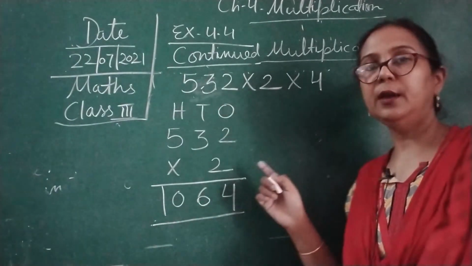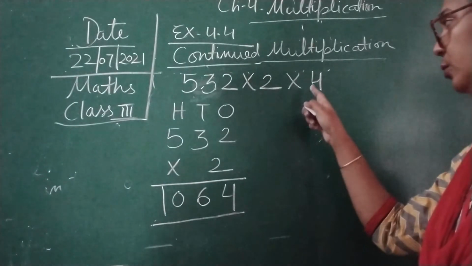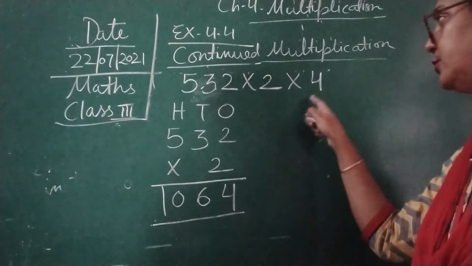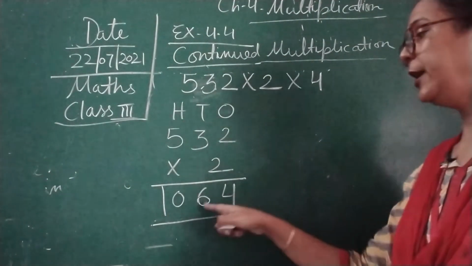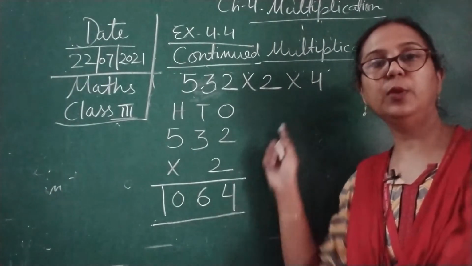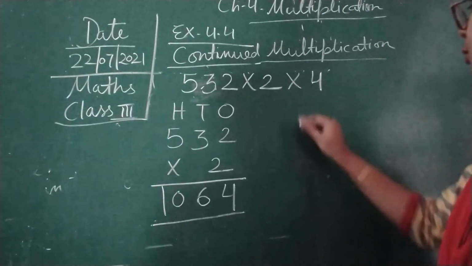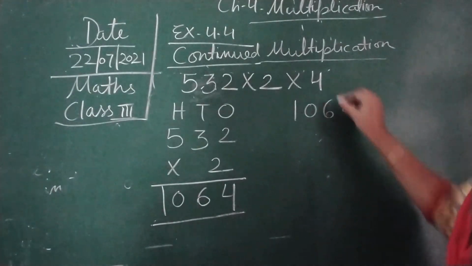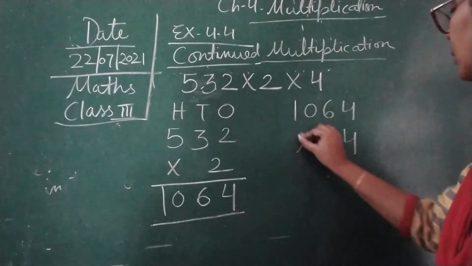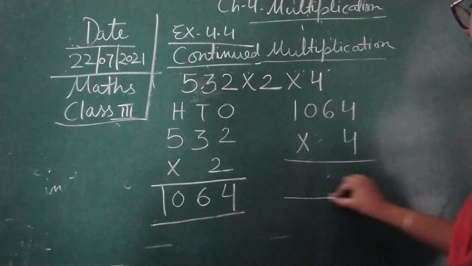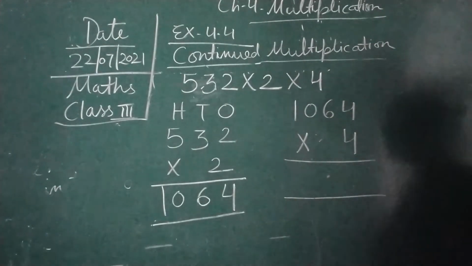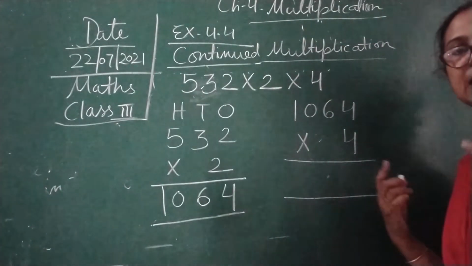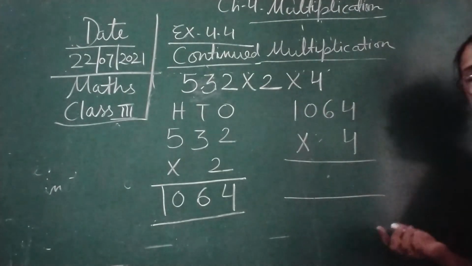Now the next number you can see over here is 4. So with this product we are going to multiply 4. Now 1064 and this is 4. So here children, 4 ones are 4, 4 twos are 8, 4 threes are 12 and 4 fours are 16.